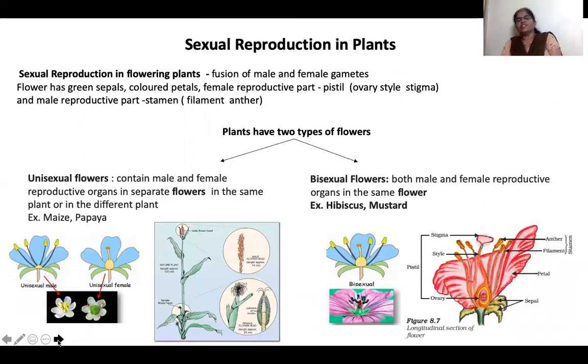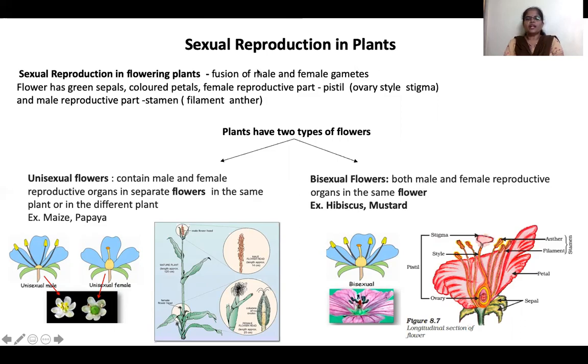Now, after seeing all this vegetative reproduction, let us see how sexual reproduction takes place in plants. In sexual reproduction, we knew that two individuals are required: a male parent and a female parent. Sexual reproduction is the fusion of male and female gametes. Fusion of male and female gametes leads to the production of a new plant that is sexually reproduced.